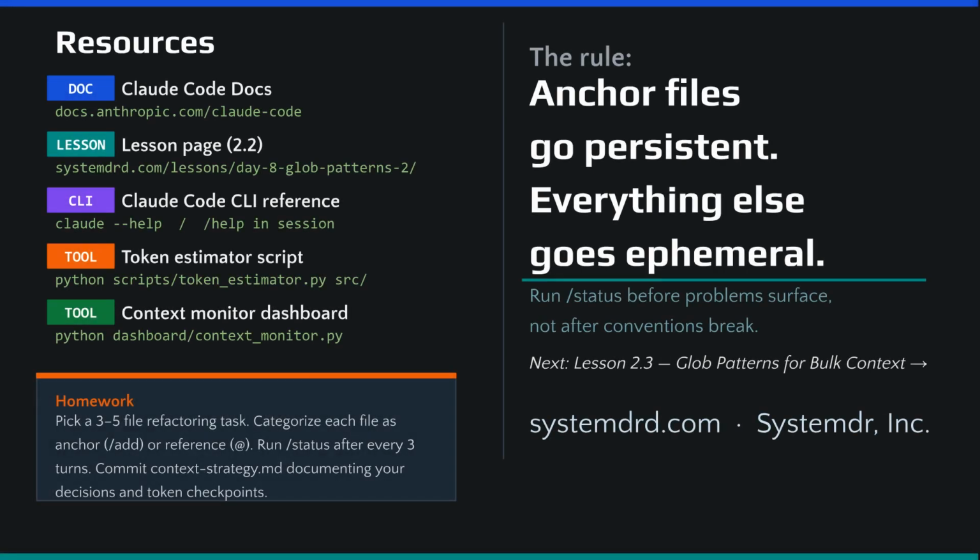The final rule: anchor files go persistent. Everything else goes ephemeral. Run /status proactively. The homework is to categorize files in a refactoring task as anchor or reference, and document your strategy. Next is Lesson 2.3 on glob patterns. Understanding ephemeral versus persistent is essential before learning bulk operations.